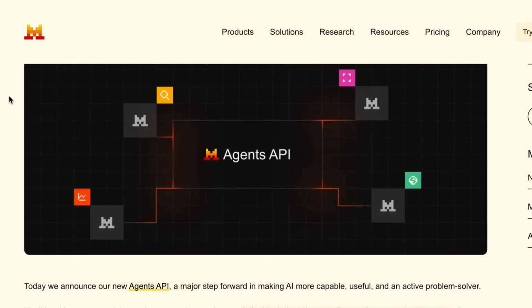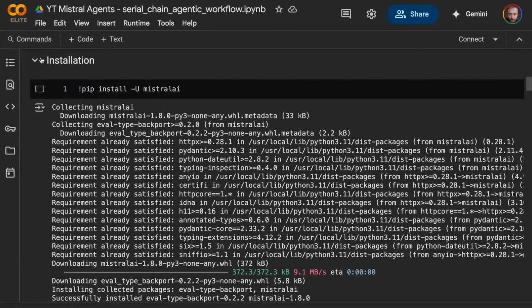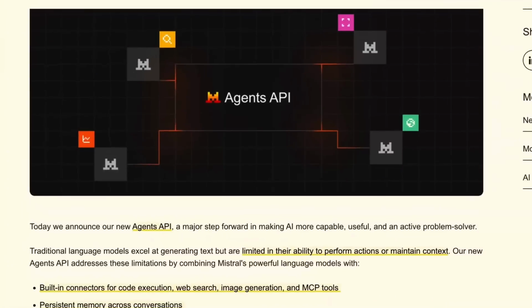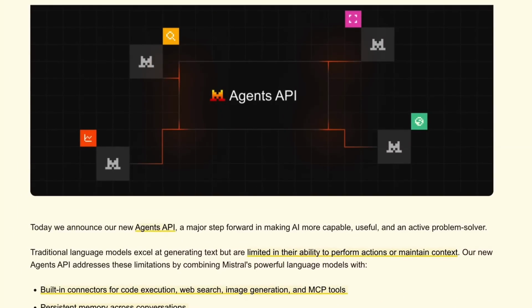So first off, the key thing is that this is an API, meaning that it's basically something you're going to ping in the cloud. You'll see that later on when we go to actually try it in code, really there we're just installing the actual Mistral AI package. There's no separate framework or anything else like this. So you can think of this as being, I guess in some ways, perhaps their answer to the responses API.